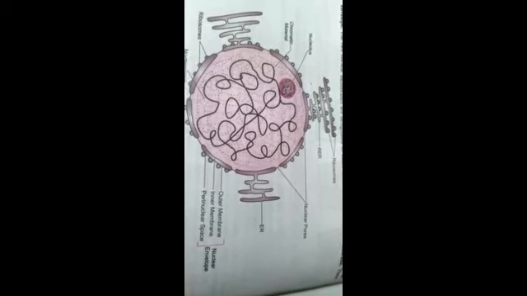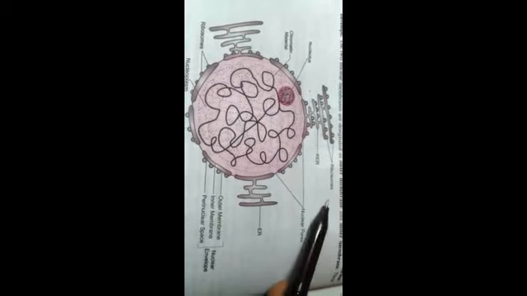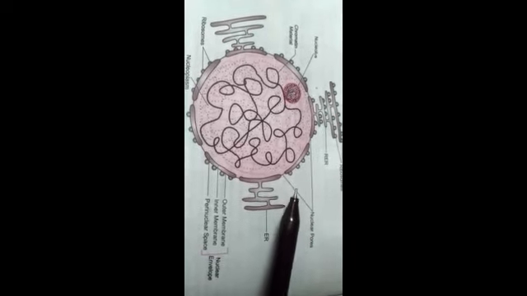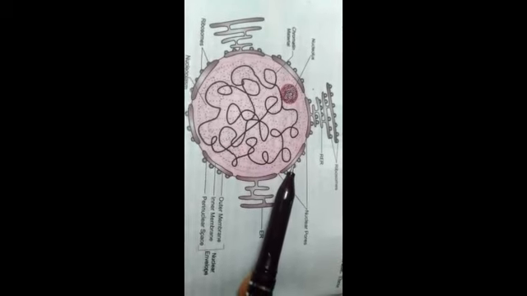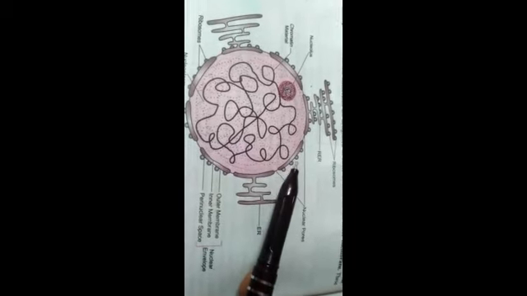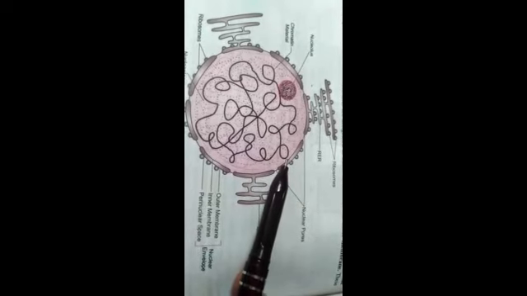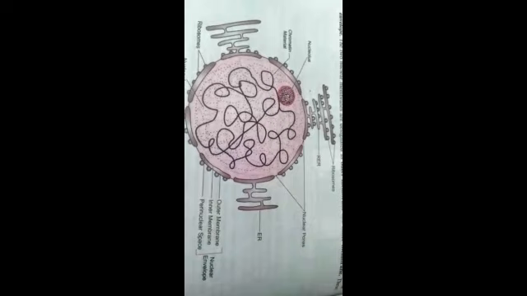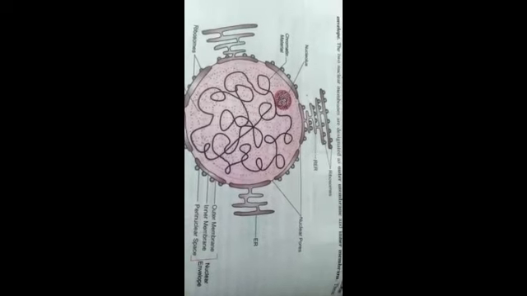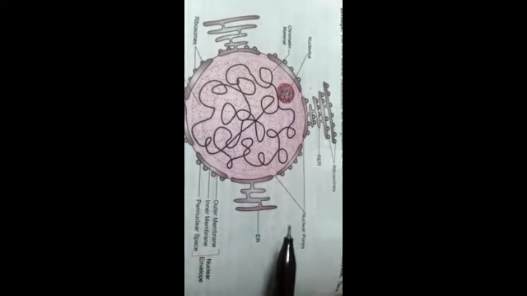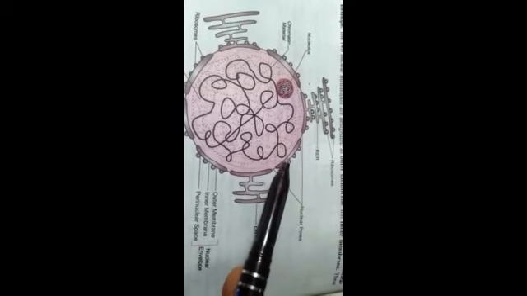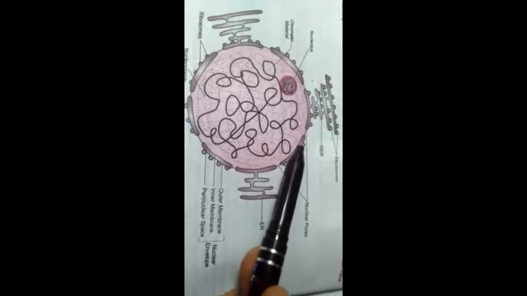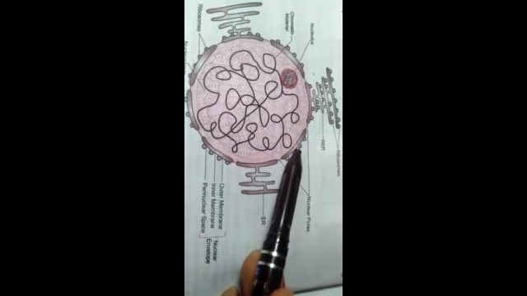First of all, we will study the nuclear envelope. What is the nuclear envelope? You are seeing here, this is the first and this is the second. This nuclear envelope consists of two membranes, the outer membrane and the inner membrane. Between the outer membrane and the inner membrane you are seeing a gap.